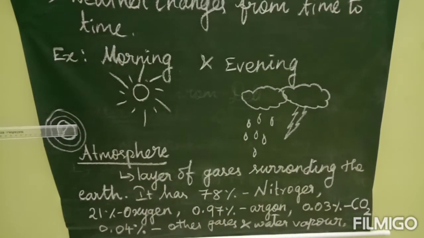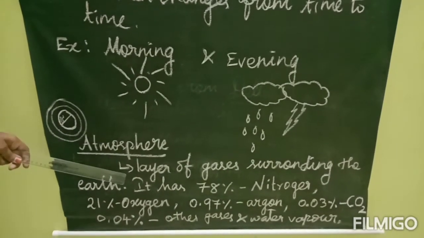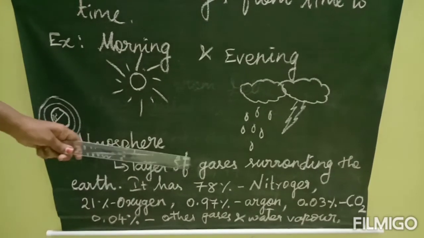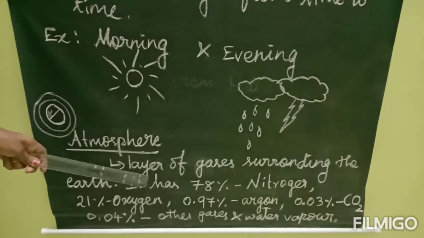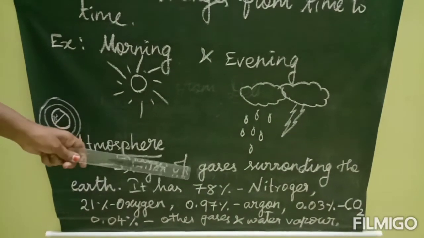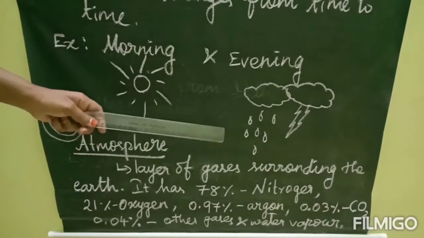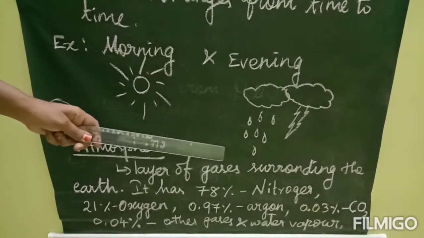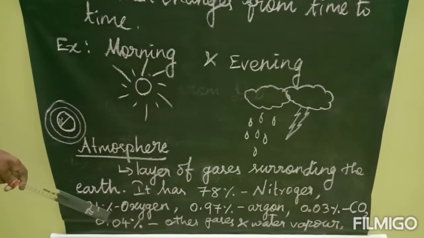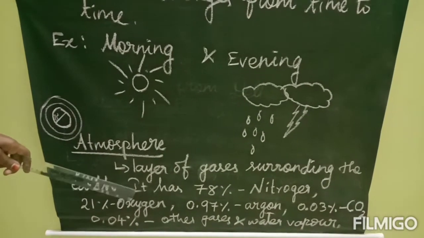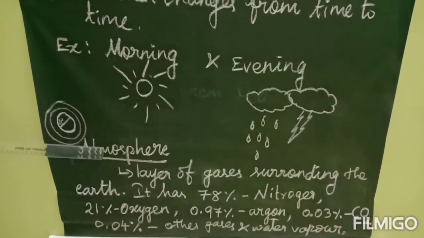What gases are present in this layer? See here. The atmosphere contains 78% nitrogen, 21% oxygen, 0.97% argon, 0.03% CO2. What is CO2? Carbon dioxide. Yes, 0.03% carbon dioxide and 0.04% other gases and water vapor. All of this is present in the atmosphere.